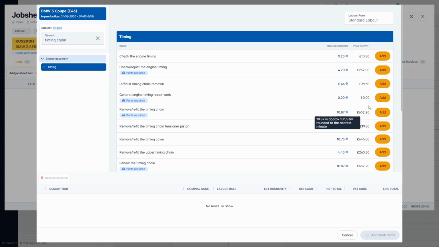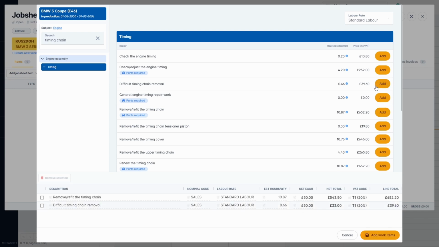You can then build up the jobs required by pressing Add on the right hand side. Below you'll have the option to change estimated hours and labour, and when you're done, simply Add Work Items.